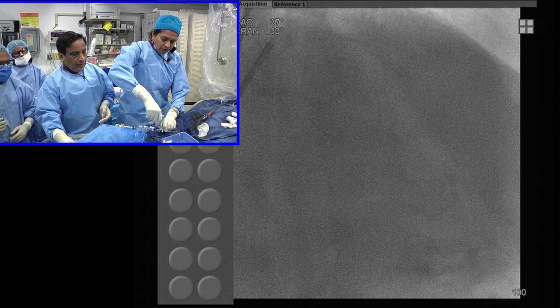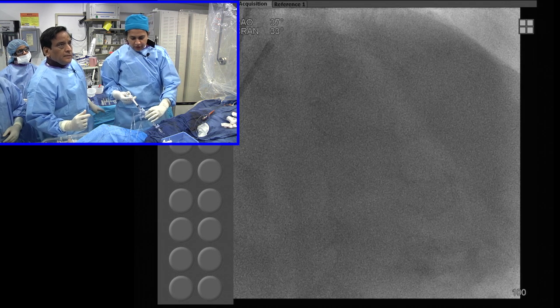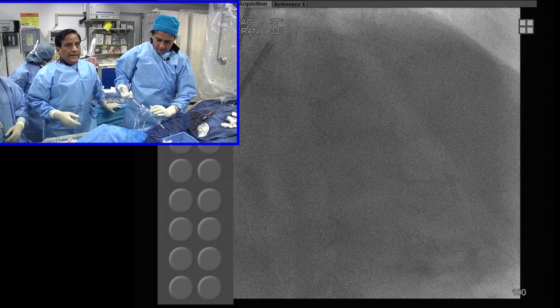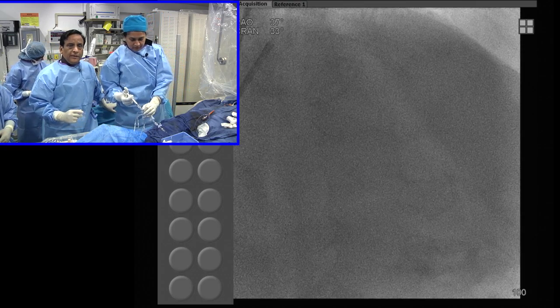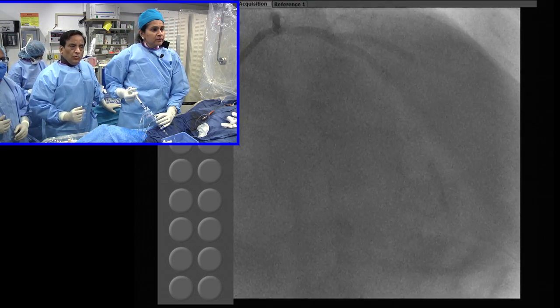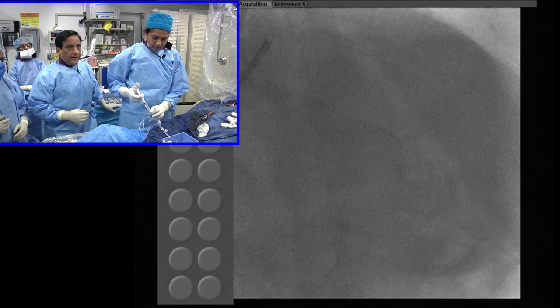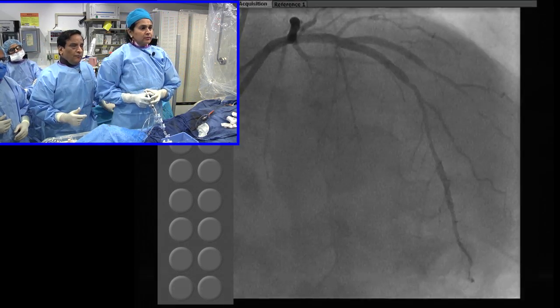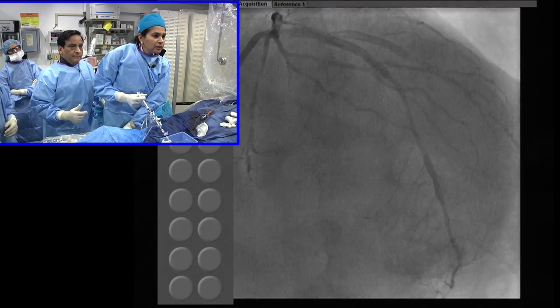No, I think in this case, first you have to see him in the office and make sure he's still compliant. I think this case should come back for the RPL and LPL lesions. Maybe OM2 you leave, OM1, but definitely he should get 2 more stents in both the LPL and RPL. That will be my recommendation because we have decided to go through the strategy of revascularization. Everything looks good there.